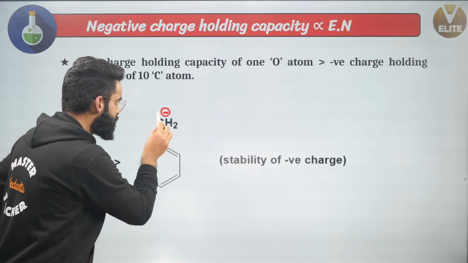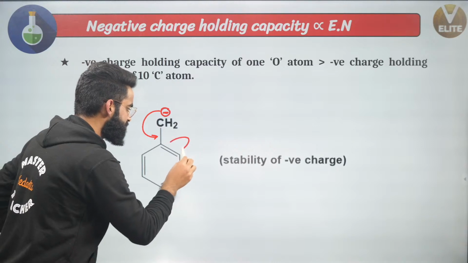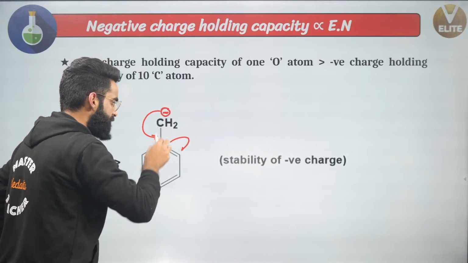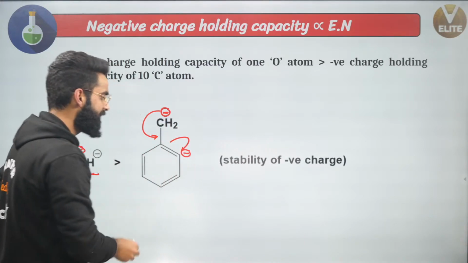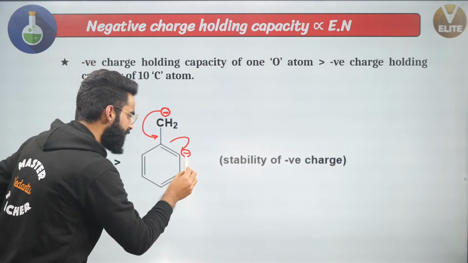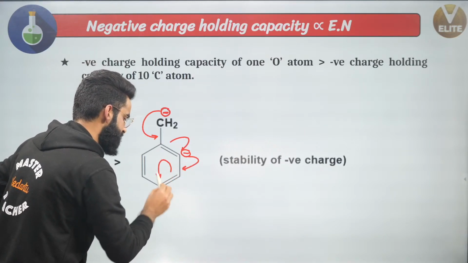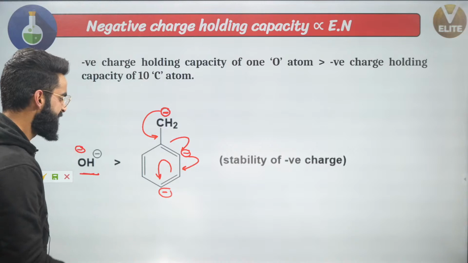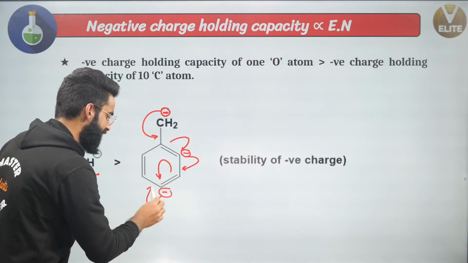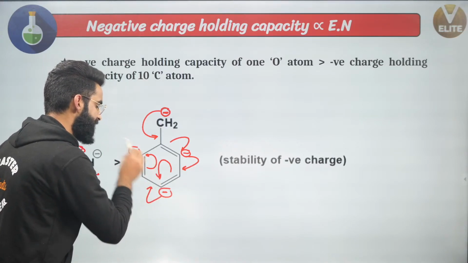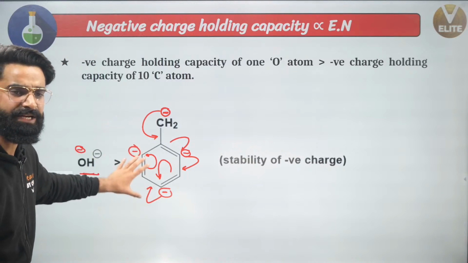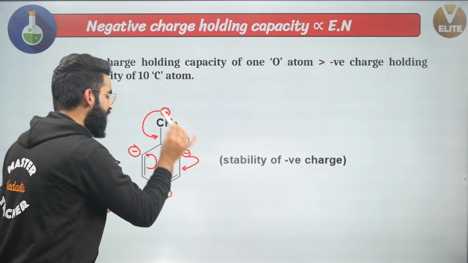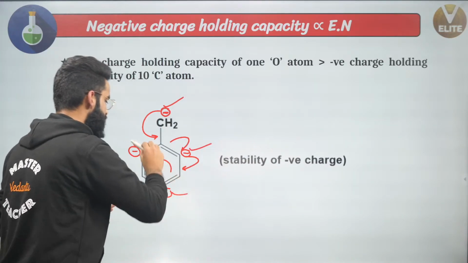Can I say due to the conjugation, this negative charge can come here? This negative charge will form a pi bond right here, and this negative charge will be here. At the same time, in one more canonical form, it will break towards this, so negative charge will be on this carbon. And in one more canonical form, this will break towards this, so negative charge will be here, correct? Can I say negative charge is dispersed on 4 carbon atoms? 1, 2, 3, and 4.